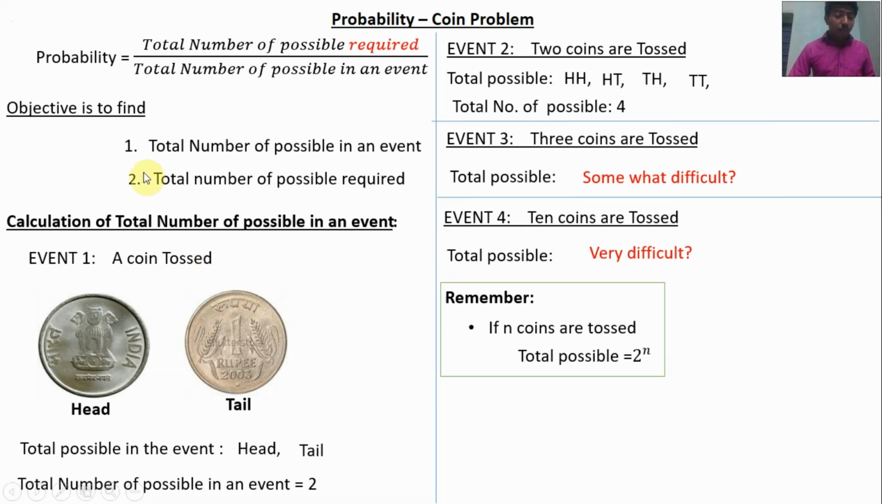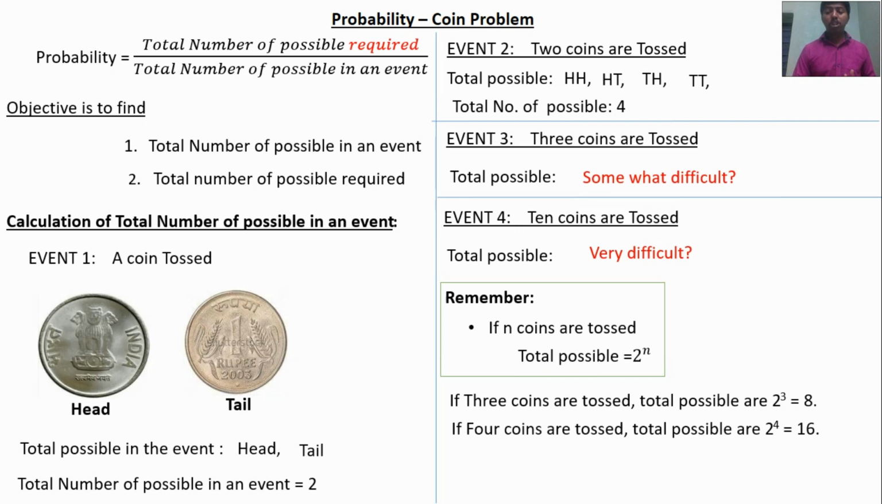Here, in event 1, a coin is tossed, n is 1, so total possibilities is 2 power 1, which is 2. If 2 coins are tossed, 2 power 2 is 4. If 3 coins are tossed, total possibilities is 2 power 3, which is 8. If 4 coins are tossed, total possibilities are 2 power 4, which is 16. Without knowing these points, it is very difficult to find the total number of possibilities if n is more than 4. My advice is to remember these points.